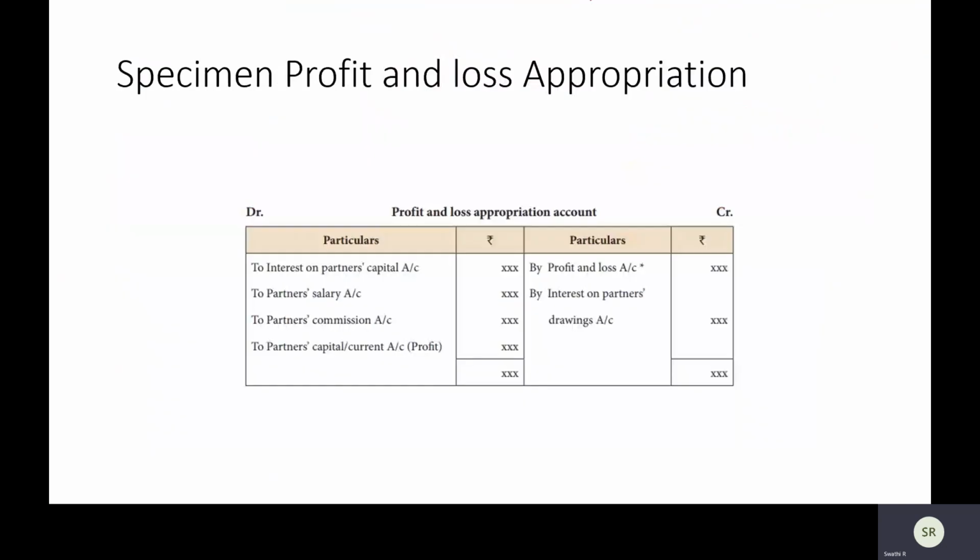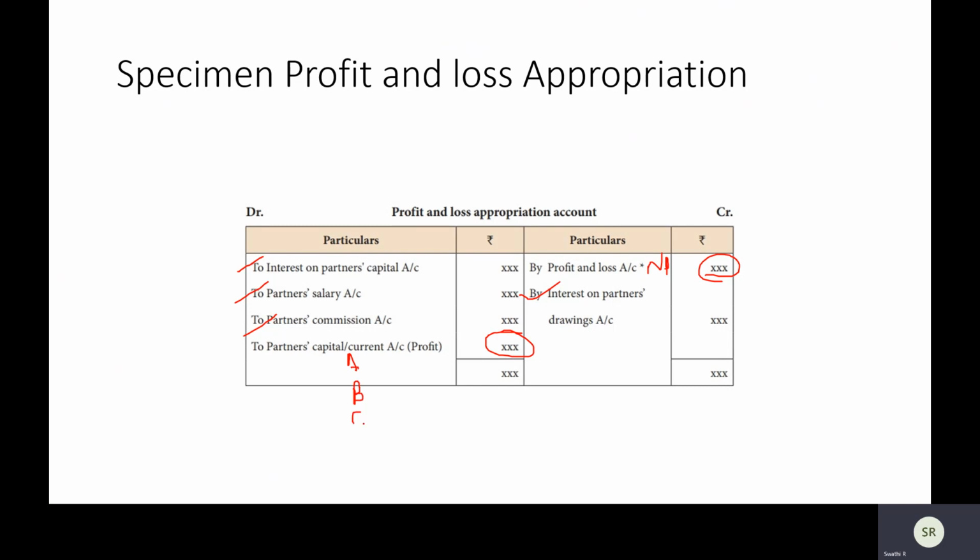Just quickly see the pro forma as well. P&L appropriation account: you bring down your P&L account. From your P&L, you bring down your net profit, assuming that it is net profit. Now, interest on partners' drawings will come here. It's again a nominal account. Interest on partners' capital, partners' salary, commission. Now, whatever is the remaining amount will be distributed to partners.